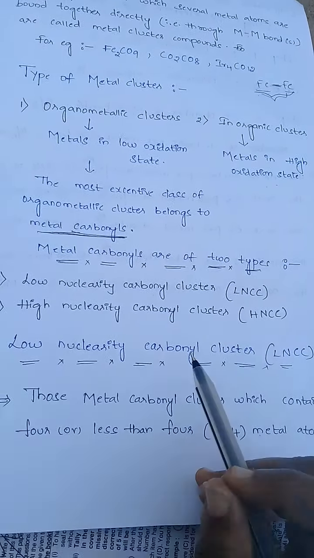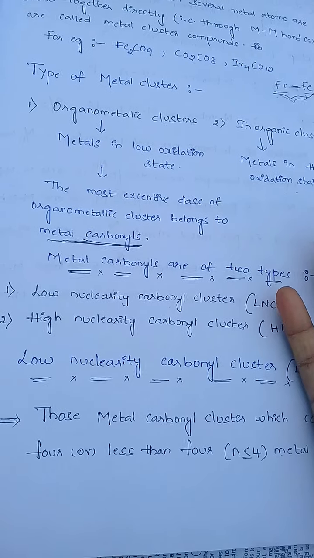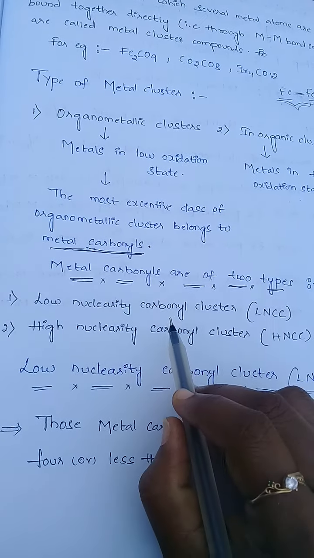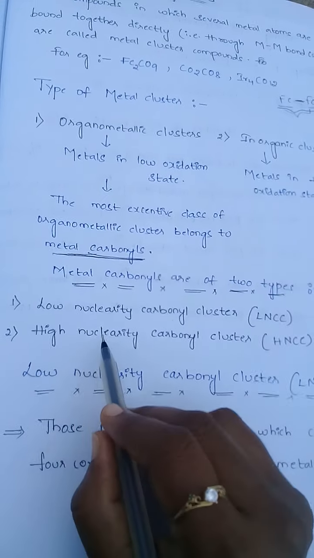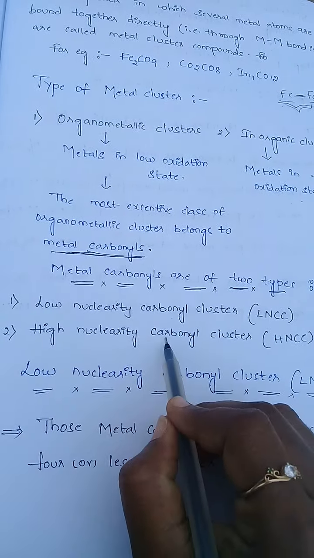But high nuclearity carbonyl clusters contain more than 4 metal atoms. So metal carbonyls are of these two types.